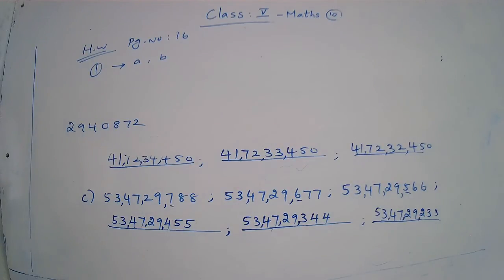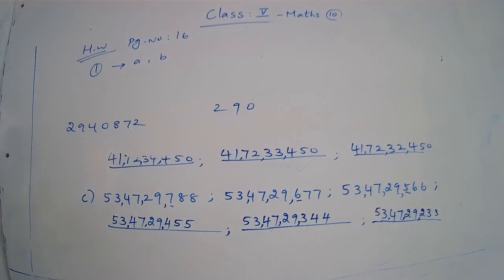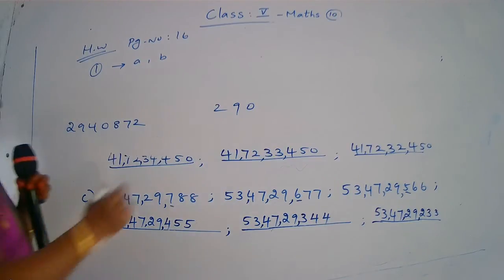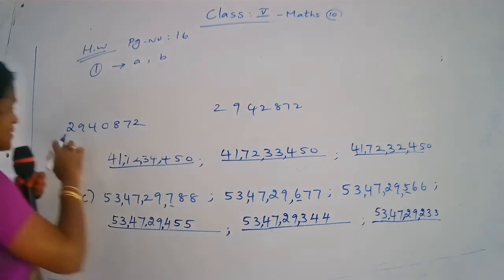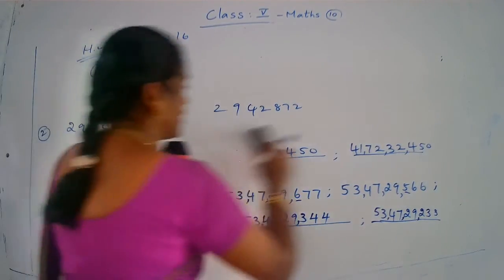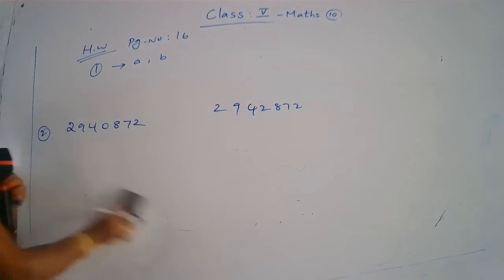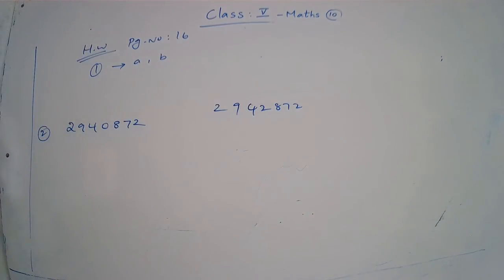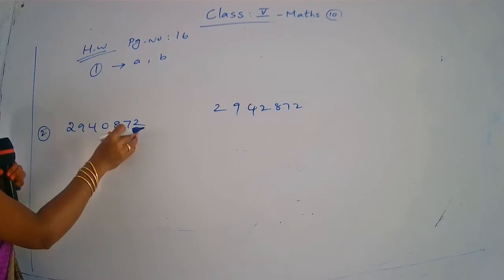Indian system of numeration. Okay, children. Here two numbers are given. One number is 2942872. Two numbers are given. This is the second question, children. Now mark the periods using the Indian system of numeration.